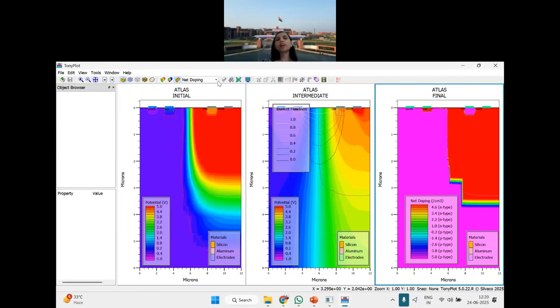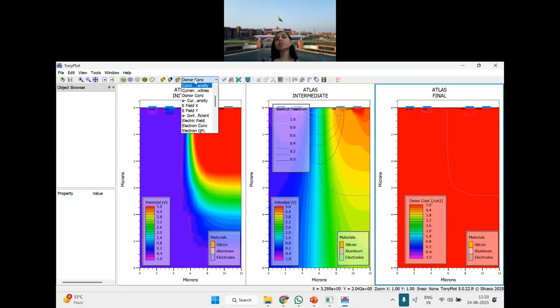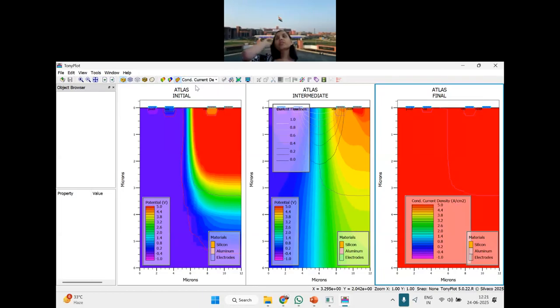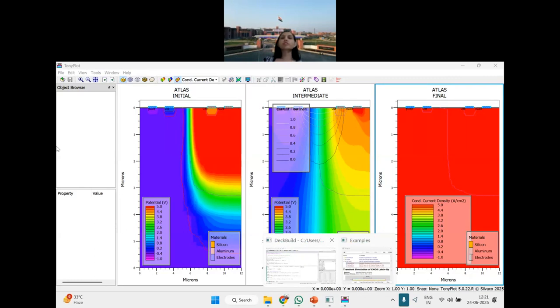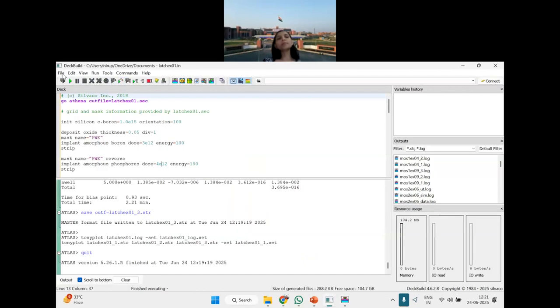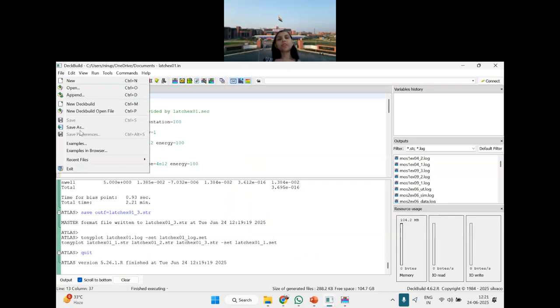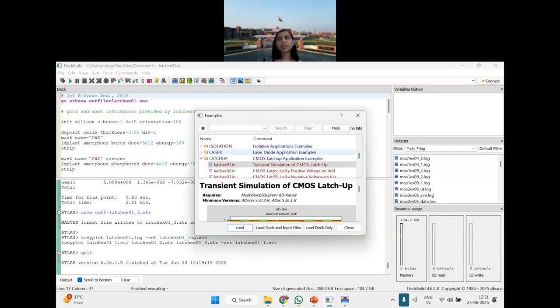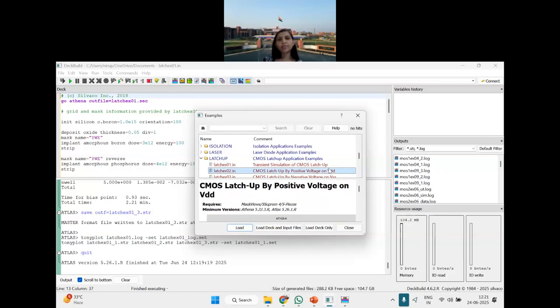See, I can change its doping, I can change from electron concentration to hole concentration. I can see the donor concentration. I can plot it. So n number of things are there, but you should be very thorough with the device physics. The primary prerequisite of this simulation is that you should be thorough with your device physics. You want one more Athena problem? I know you are doing it from 9 in the morning, but let us take one more example.